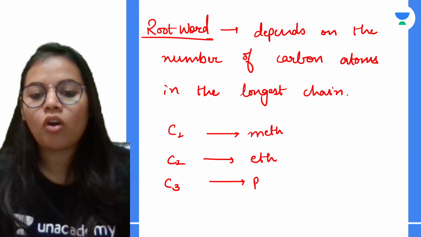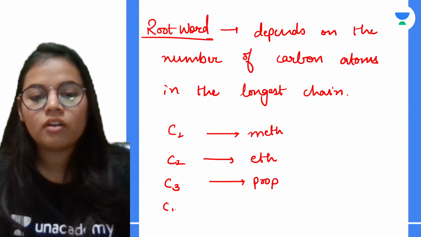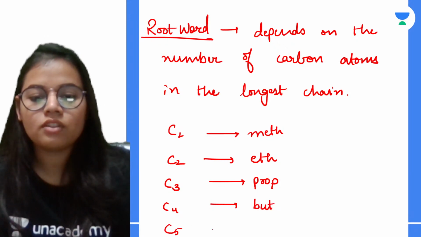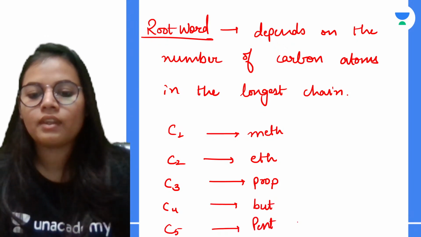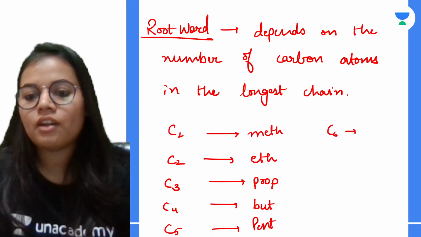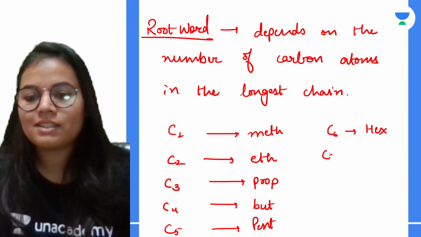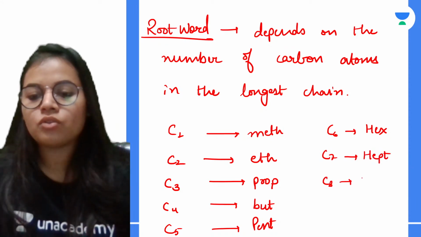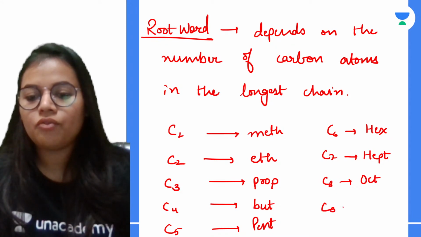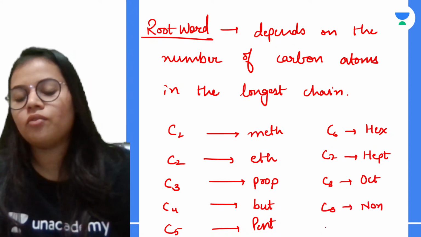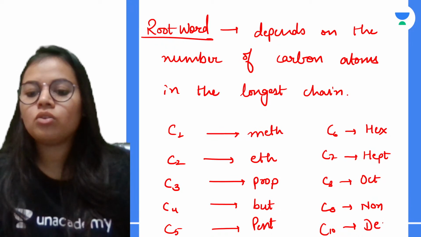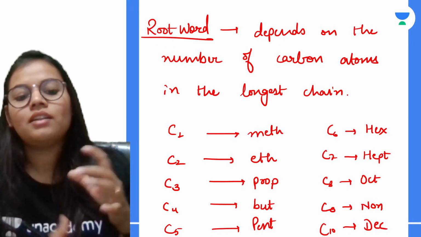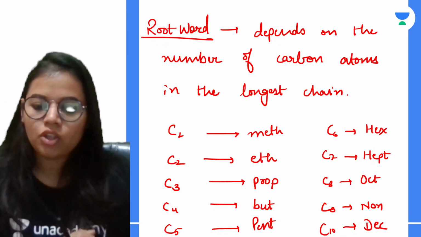For 3, we are using prop. For 4, we are using but. For 5, we are using pent. Then for 6, we are using hex. For 7, we use hept. For 8, we use oct. For 9, we use non. And for 10, we use dec. So this much you should be remembering. From 1st to 10th, the names or the root words you should be knowing.